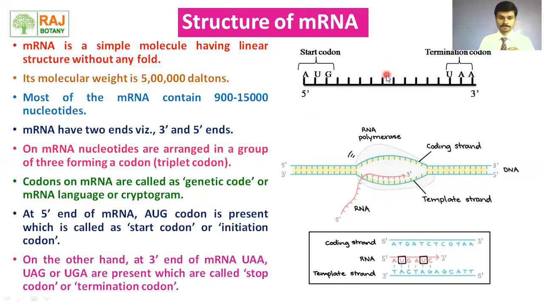Conversely, at the 3' end of the mRNA, UAA, UAG, and UGA are present, and these codons are termed stop codons or termination codons because they are nonsense codons. They do not code for any protein. Hence, they are termed nonsense codons, and at these codons protein synthesis gets stopped and terminated. Hence, these codons are called termination codons.